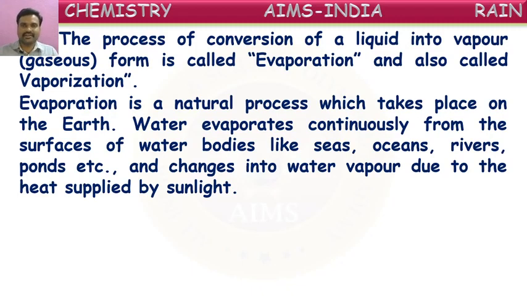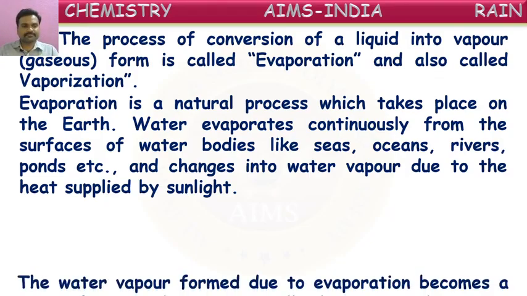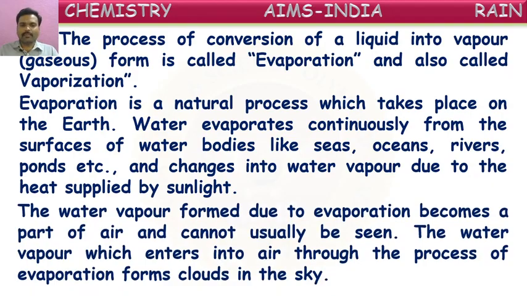So because of the sunlight falling on the water surface, the surface water converts into vapor form and this water vapor mixes with the air in the atmosphere. Right? The water vapor formed due to evaporation becomes a part of air and usually cannot be seen. So this water vapor comes into the atmosphere and mixes with the air. It cannot be seen separately from that air after mixing.